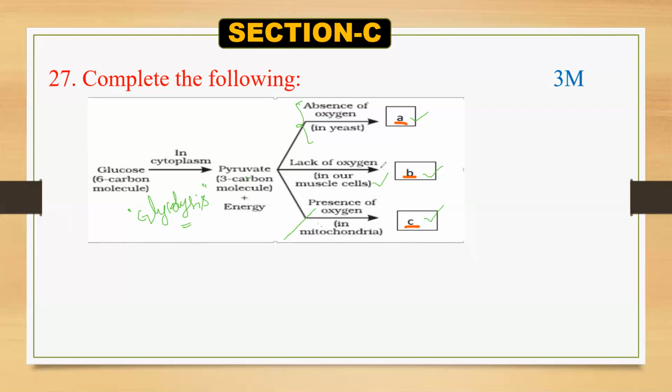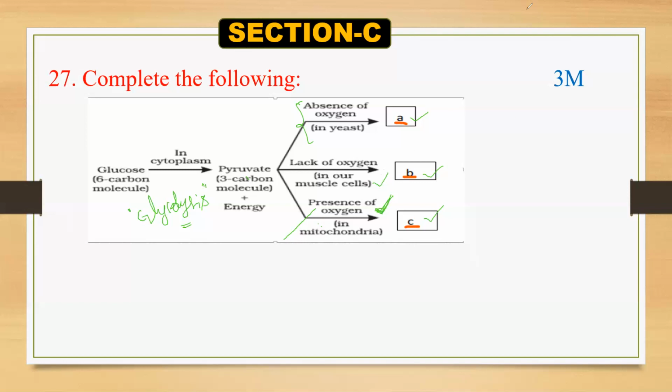When will this happen? Whenever we do vigorous exercises like running, jogging, at that time we need a lot of energy. By this process we cannot get sufficient energy. At that time the energy is not sufficient for us. We need more and more energy. At that time muscle cells are going to undergo anaerobic respiration.